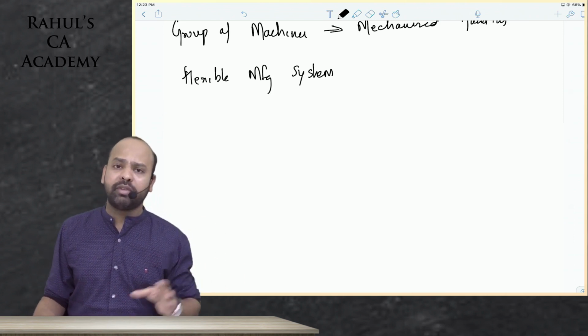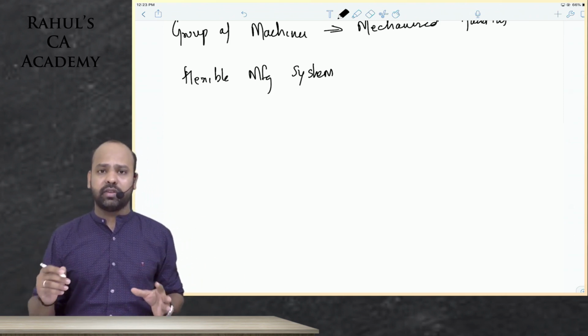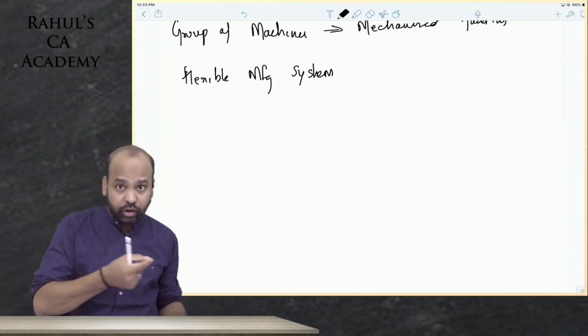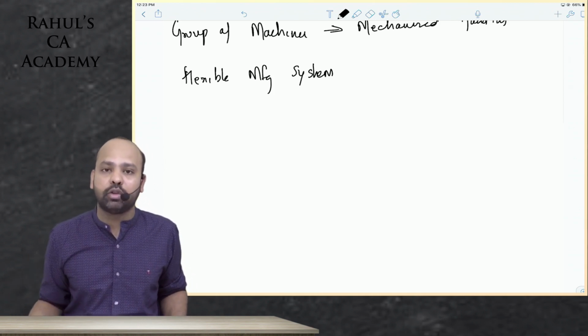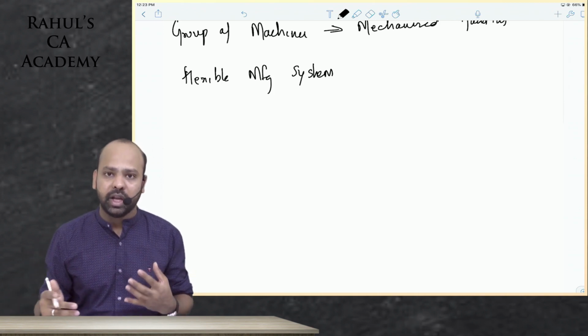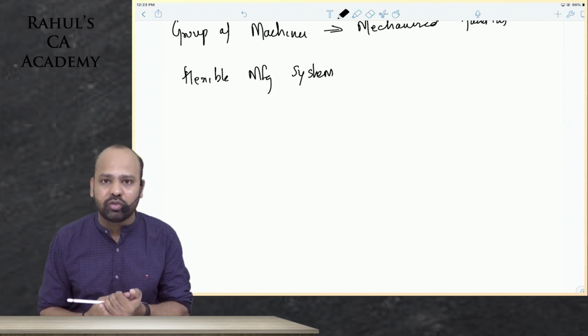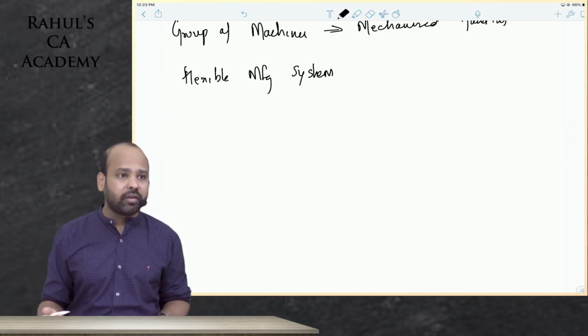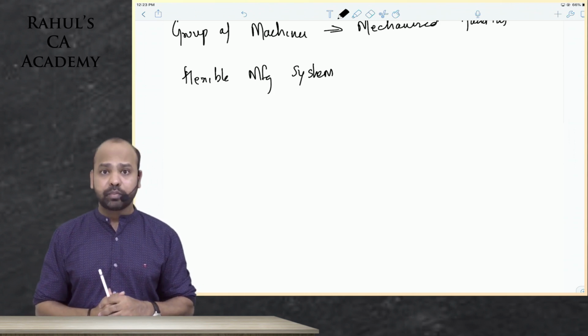Now cellular manufacturing has its own advantages, obviously, guys. It will help us in reducing setup times, because if similar parts are operated through the machines, then I might not have to make drastic changes to the equipment. It will reduce lead time, it will reduce work in process inventory, and it will improve employee productivity. There are a lot of advantages of cellular manufacturing.